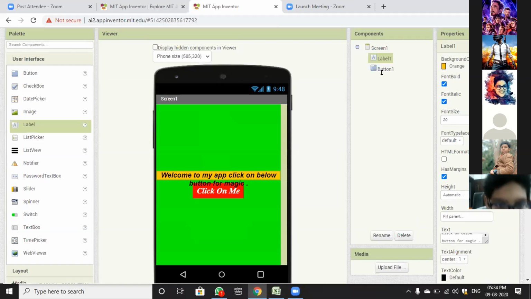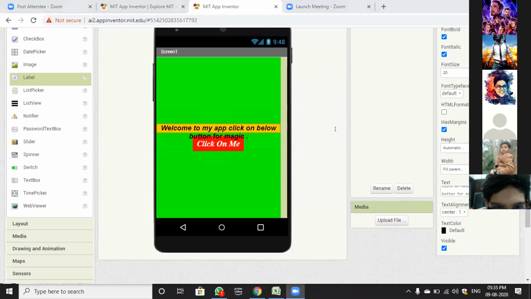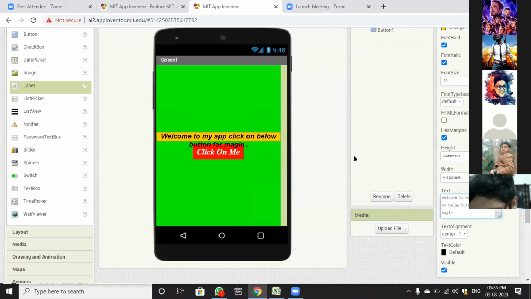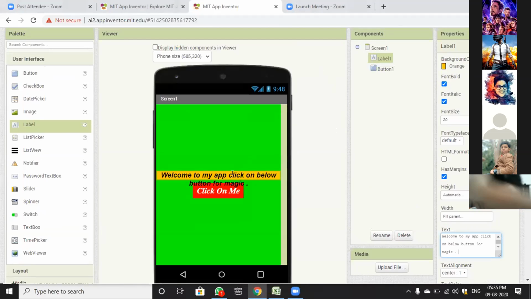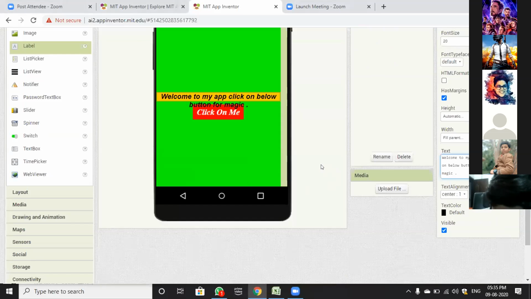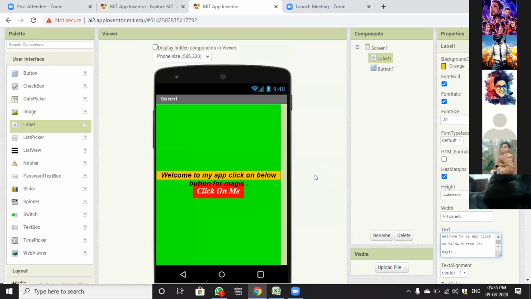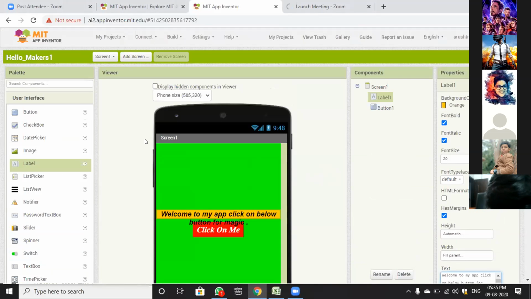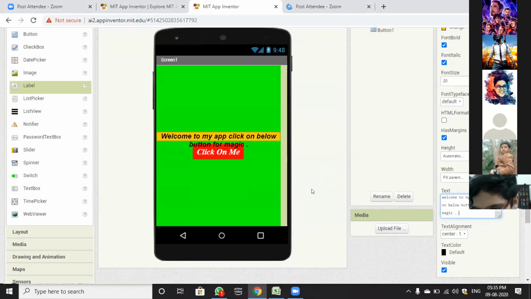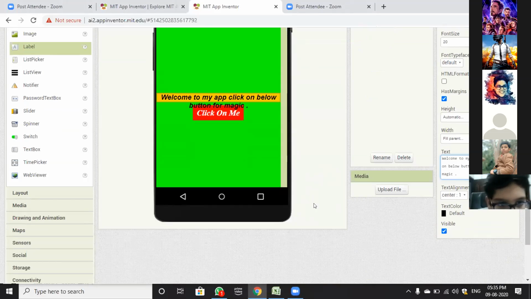So this text alignment property is basically used for aligning the text. If you do it left, then the text will start from the left side, but we have kept it as center now. And as you can see, this label is overlapping above the button, but in your app when we build it, it will be okay at that time. It will not overlap in your phone when we build it. The building part, Arish will tell you at the last of the session.